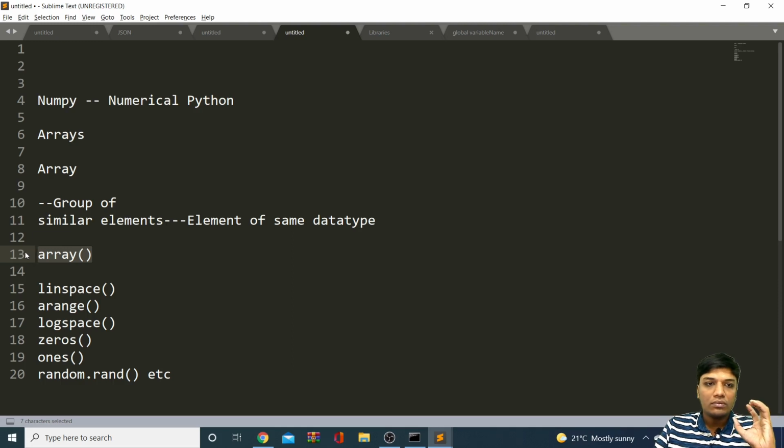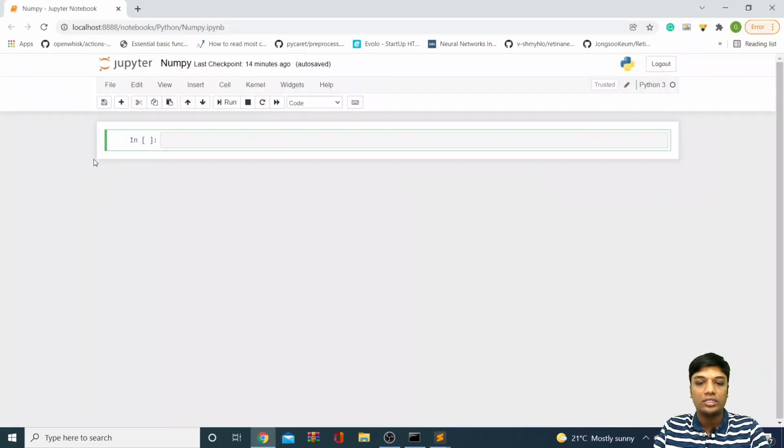Before that, we have to import NumPy in your code. So let's import NumPy first. I'll just say import numpy as np. And moreover, guys, as we have installed the Anaconda platform, which is mainly for data science, it's a data science toolkit, there is no need to install any packages related to data science.